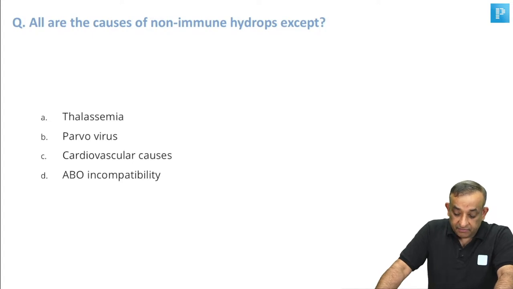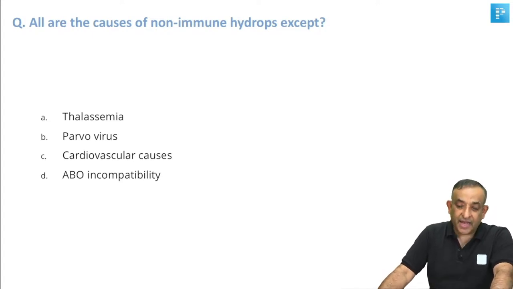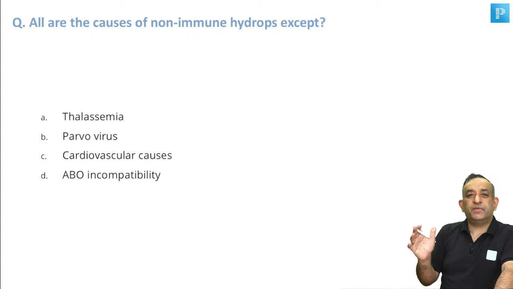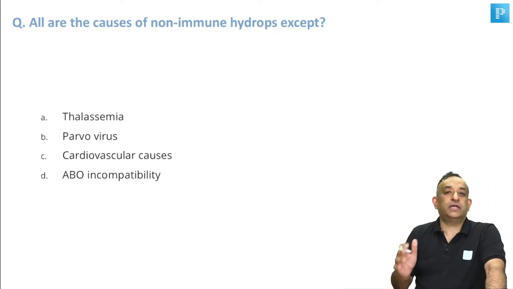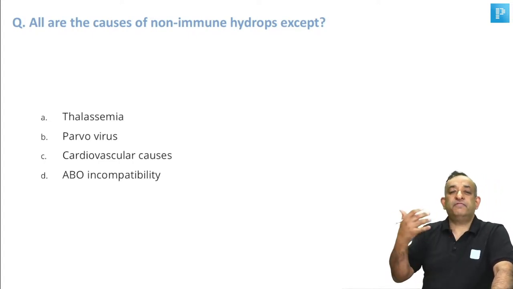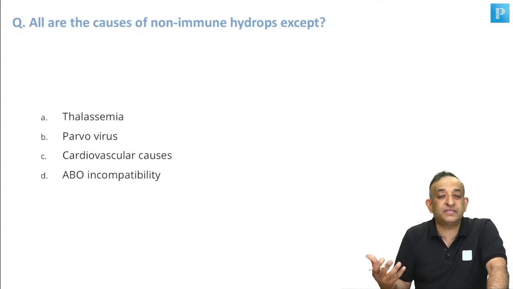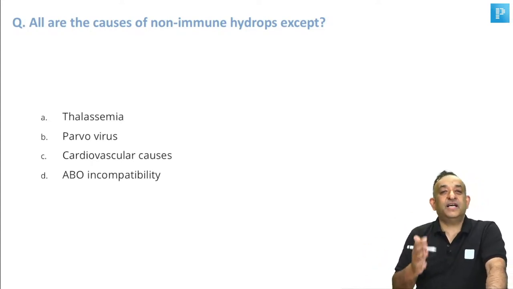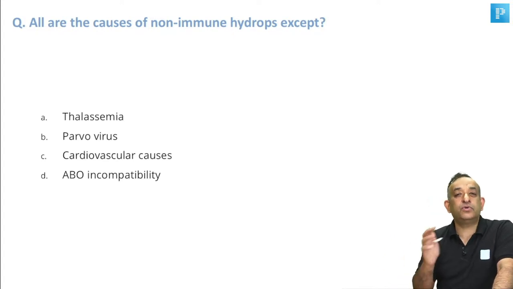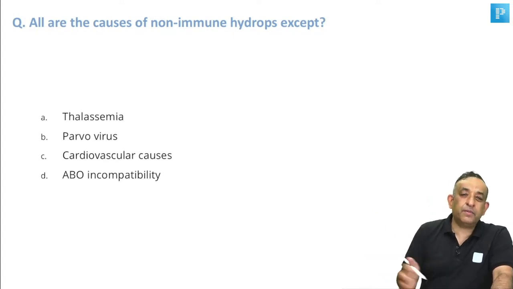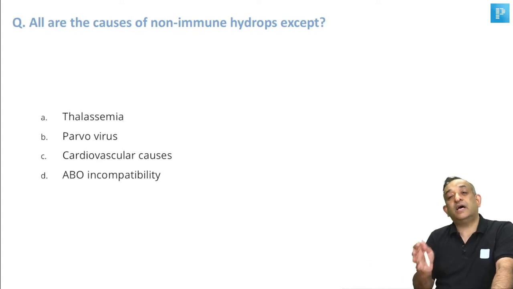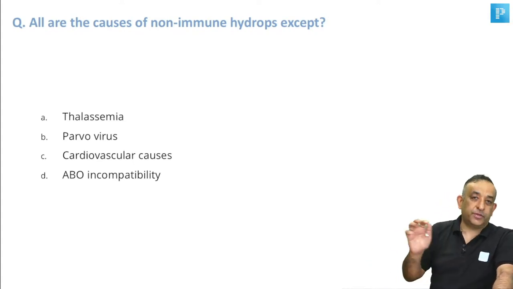That's also correct. Okay, we are into non-immune hydrops, guys. So hydrops fetalis. Hydrops means fluid in the baby. The baby is full of fluids. That is what is known as hydrops fetalis. Now, a baby can fill with fluids because of so many reasons. Apart from RH isoimmunization, which is known as immune hydrops fetalis, the baby accumulating fluid in the body because of any other reason other than RH isoimmunization is known as non-immune hydrops.